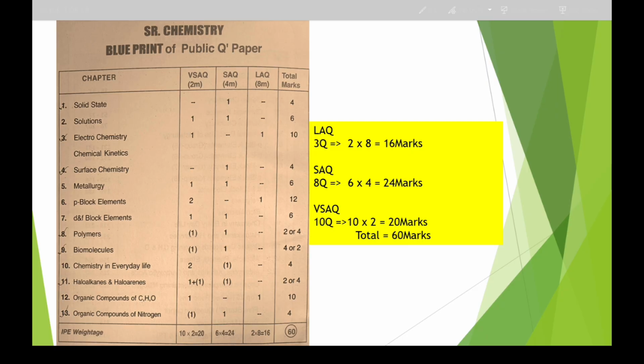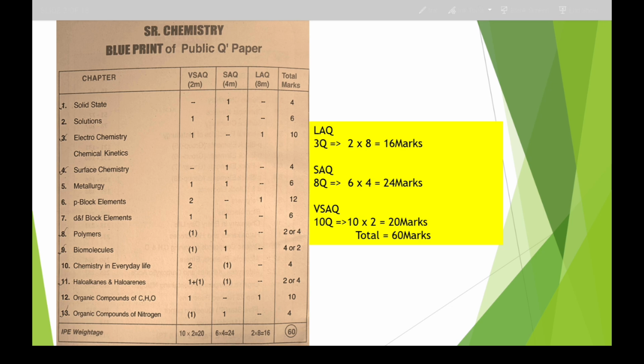Each question is 2 marks, total 20 marks. In section 2, there are 8 SAQs, with 2 choice questions. You have to answer only 6. 6 into 4 is 24. Then there are 3 LAQs, and you have to answer only 2. Each question carries 8 marks, total 16 marks. The total is 60 marks maximum.